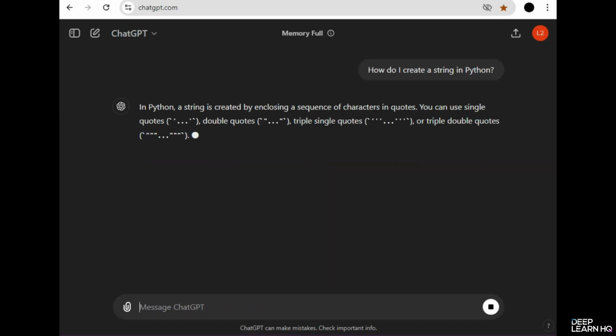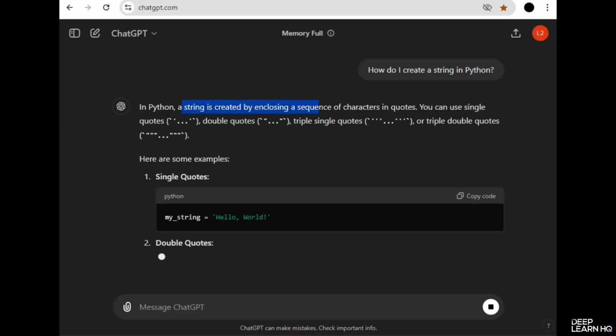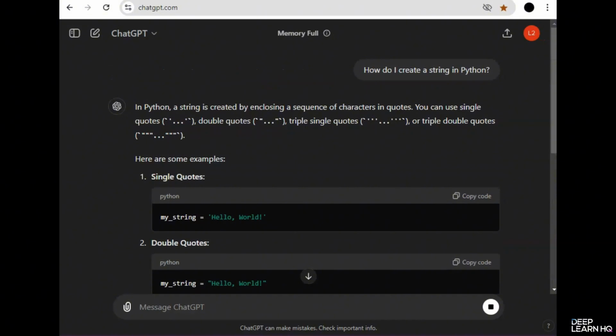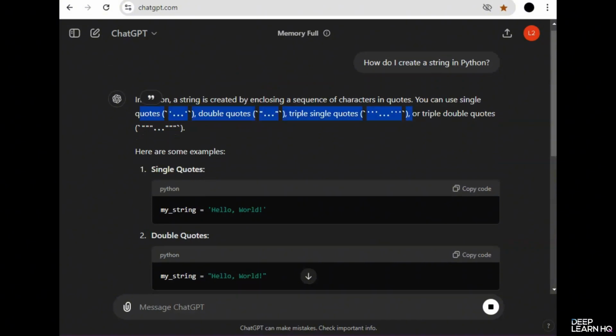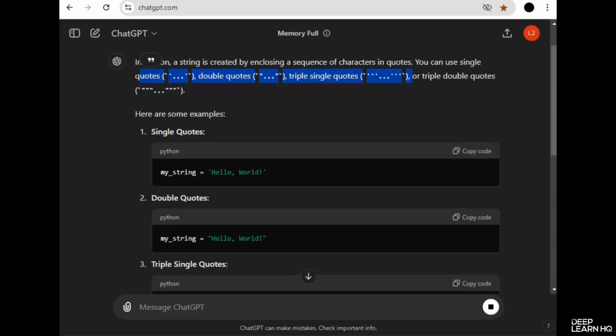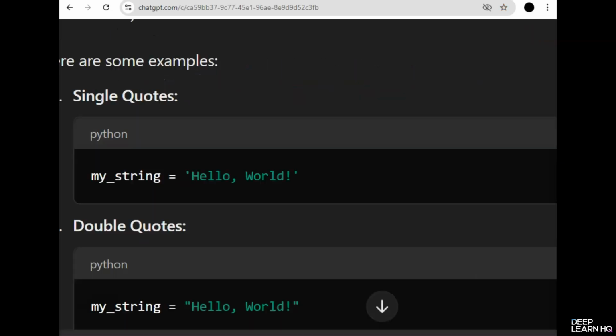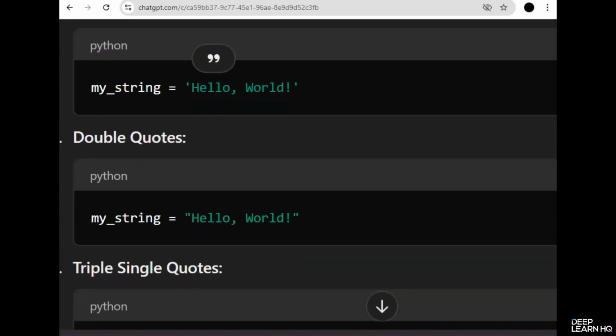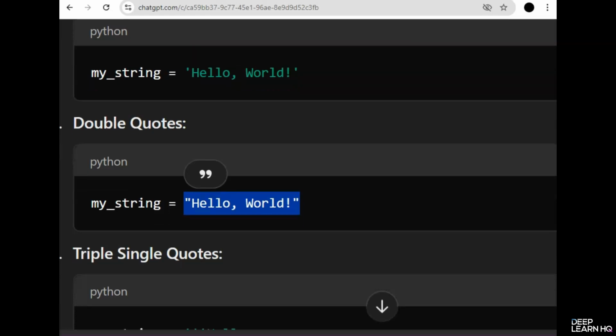ChatGPT responds with, in Python, a string is created by enclosing a sequence of characters in quotes. So it also tells us that you can use single, double, or triple quotes. So here are some examples. First is about single quotes. Note that we wrote hello world enclosed in single quotations. This is the example of double quotations. We wrote hello world in double quotations now.